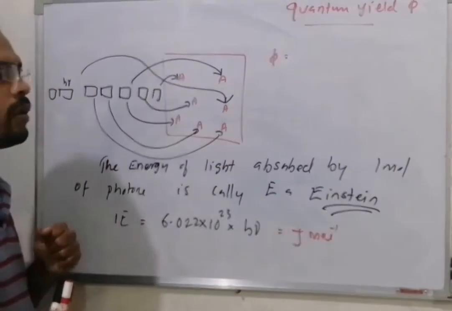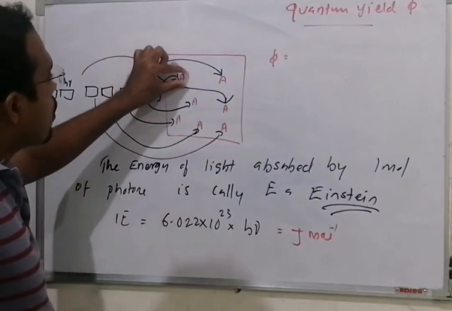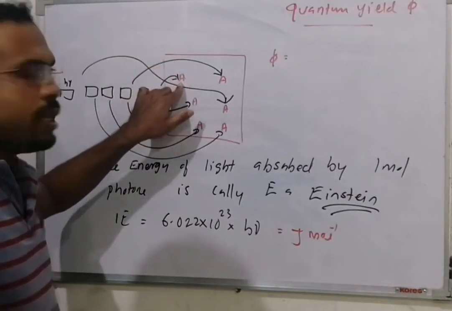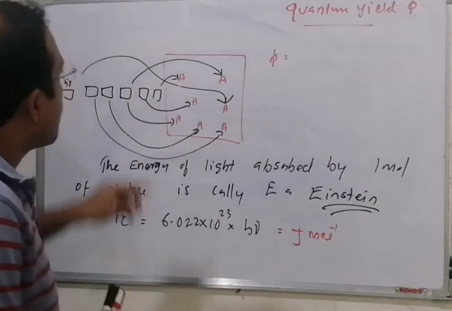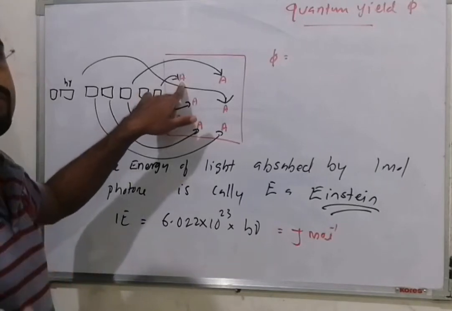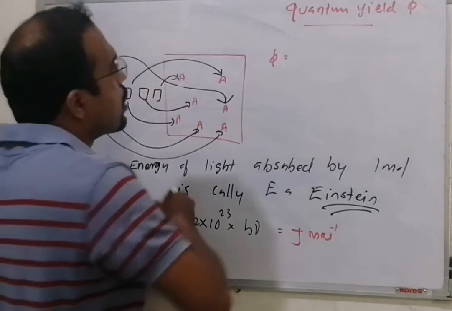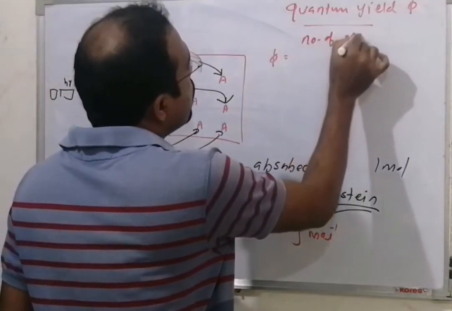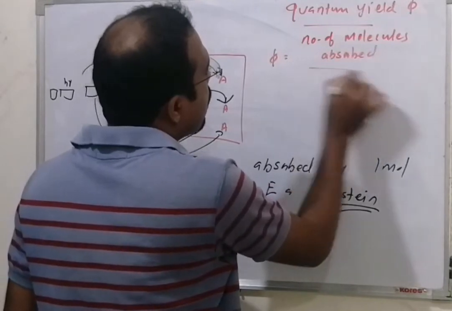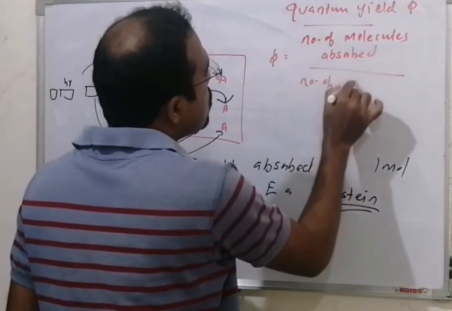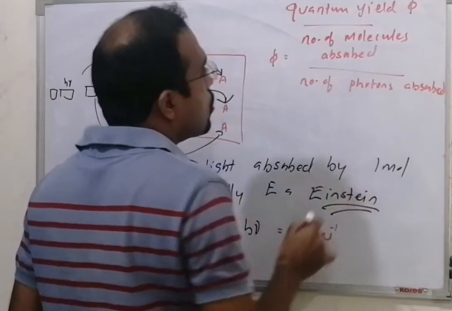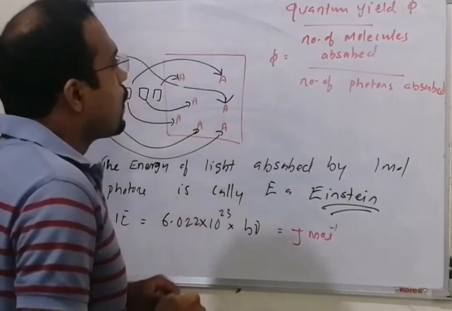This A is a molecule. It wants to do a photochemical reaction. Therefore, it should absorb light. The number of molecules absorbed is equal to the number of photons absorbed. Therefore, quantum yield is equal to the number of molecules absorbed divided by the number of photons absorbed.